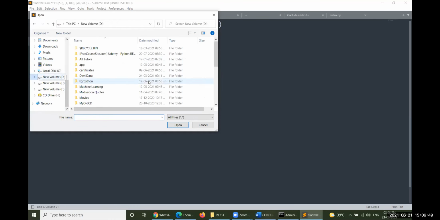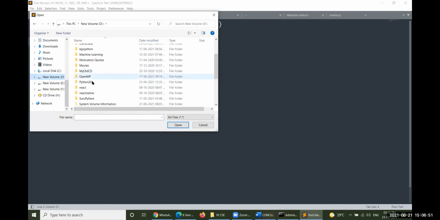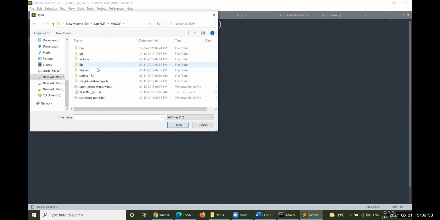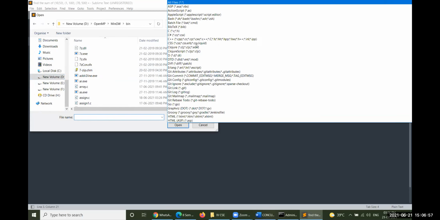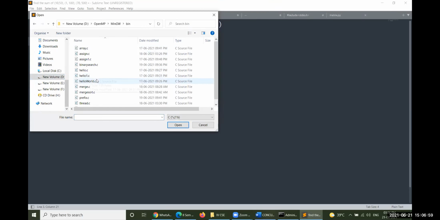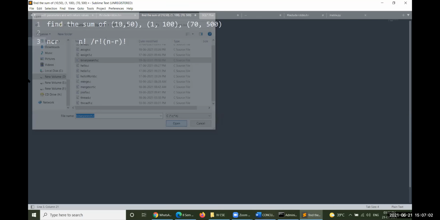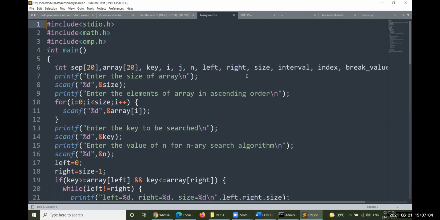Let me explain this particular problem for a while, and then we'll move to the .c file. That is the find search. So implementation of binary search in parallel program is a bit difficult.